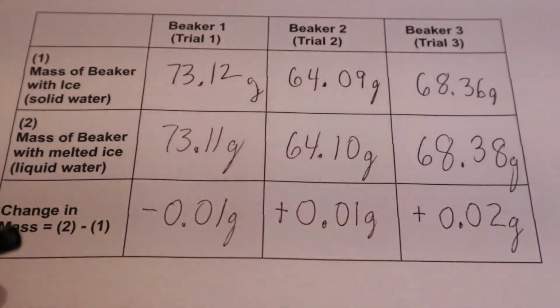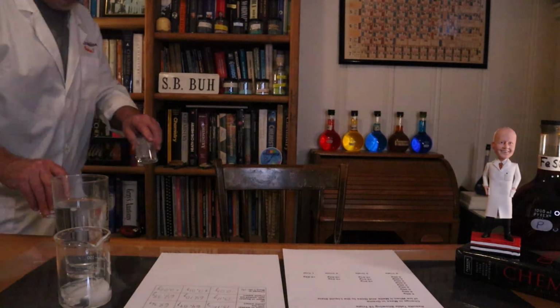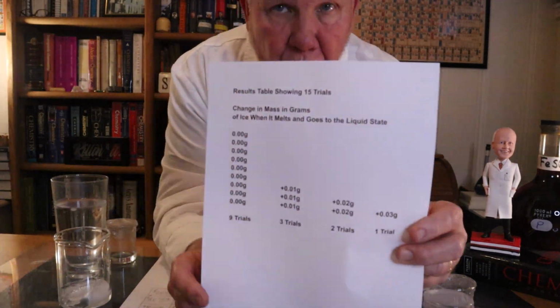All right, here we go. Okay, back to our seats. All right, well, now, our results show that in 2 of the beakers, there was a change of 0.01 grams, an increase of 0.01 and then a decrease of negative 0.01. And in one, an increase by 0.02 grams. Now, that seems like we didn't get exactly 0.00 grams, but I've done this 15 trials here.